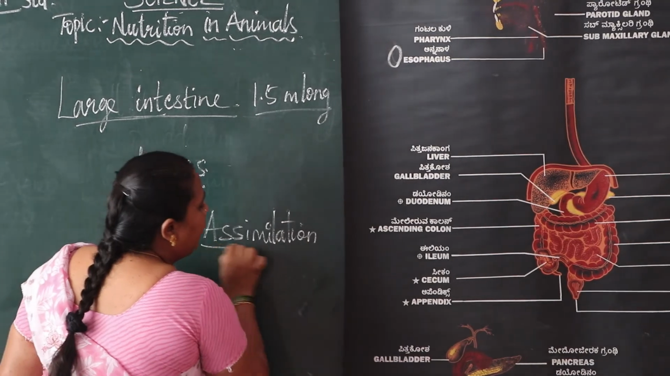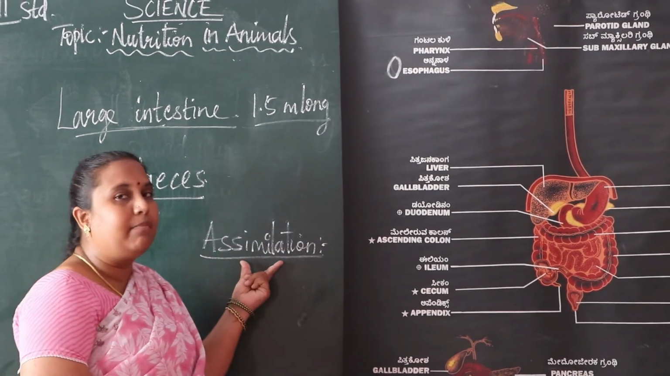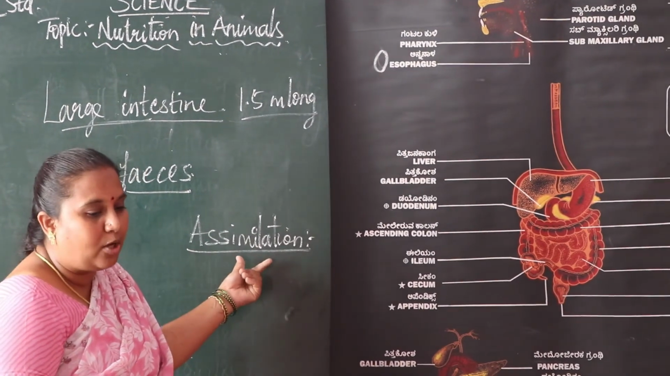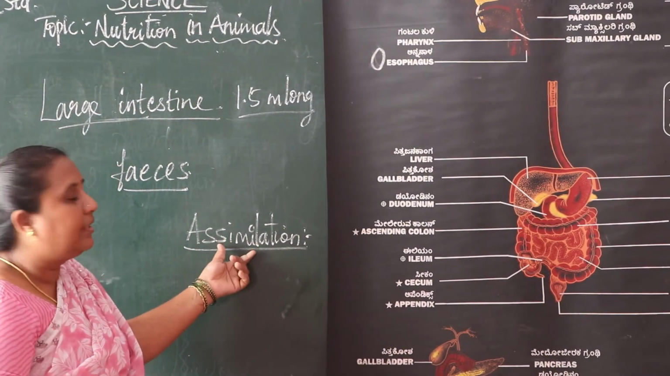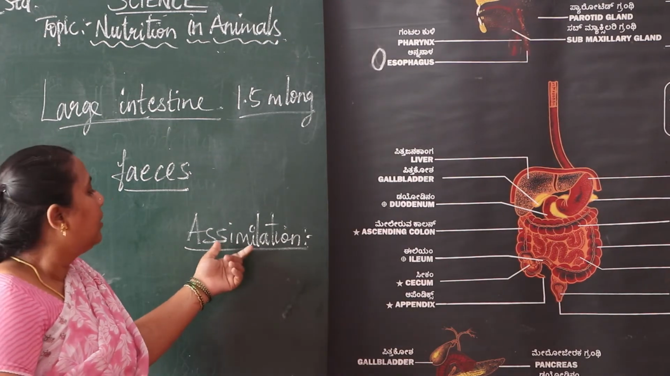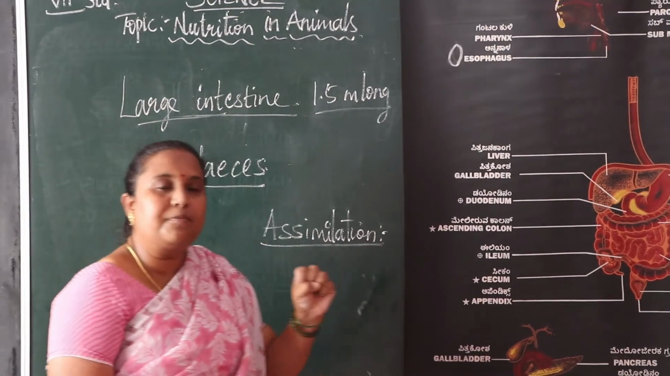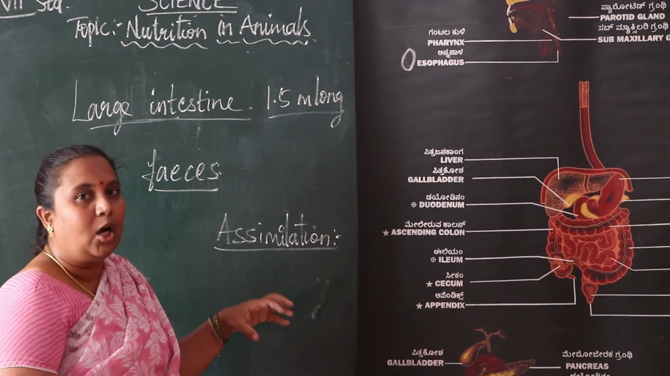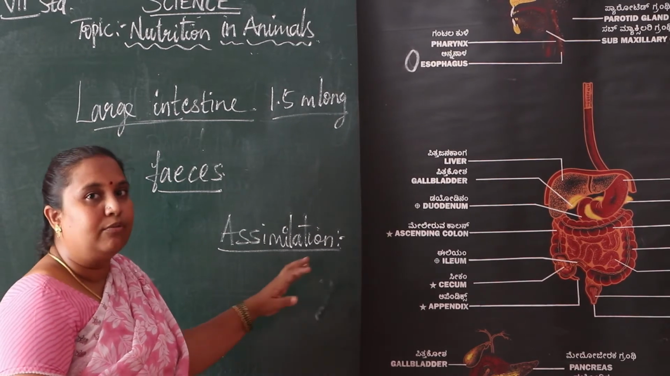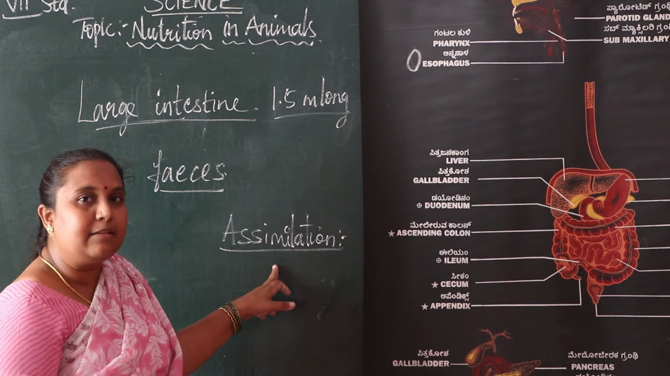So what is meant by assimilation? It is an important question. The process by which the organs of the body utilize the digested food. The process of absorption by the organs from the digested food items, that we can say is assimilation.